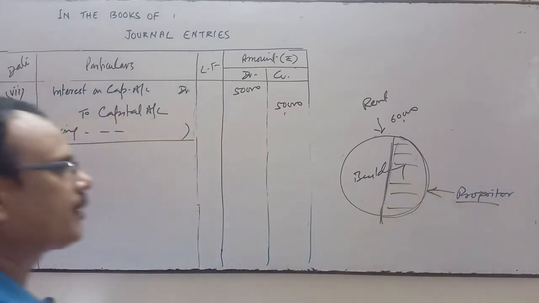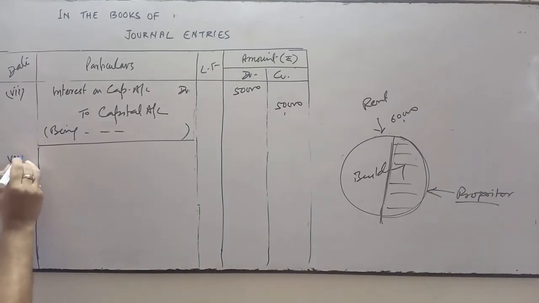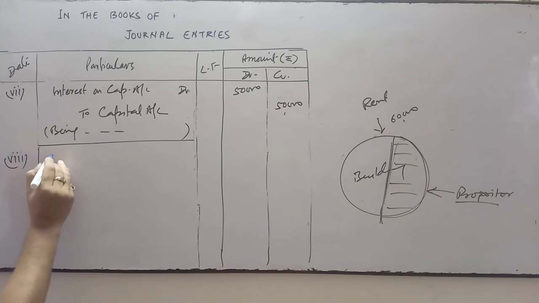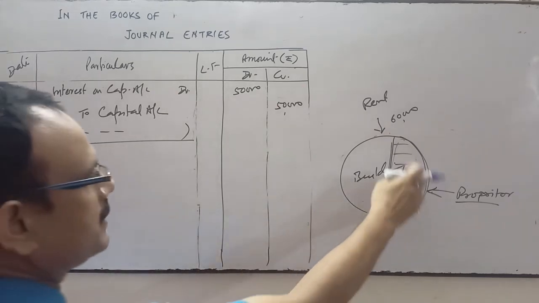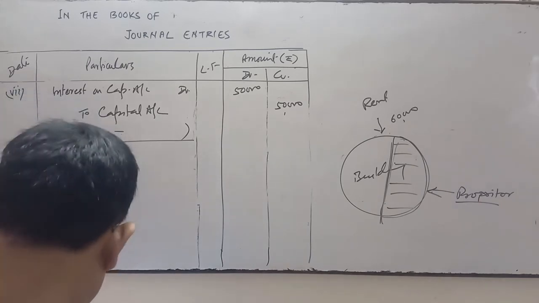It means it's a drawing. The business has paid the money, but out of that, half of the portion of this building is used by the proprietor for his personal use.